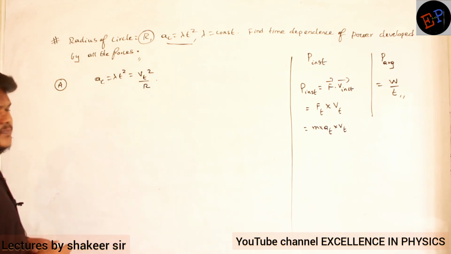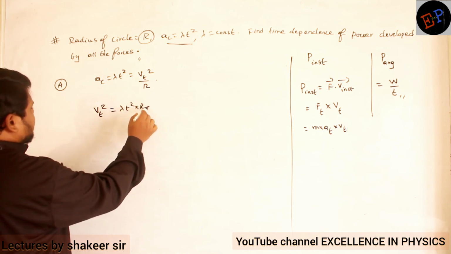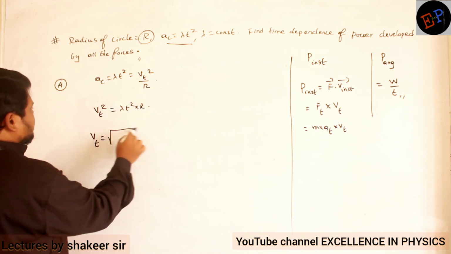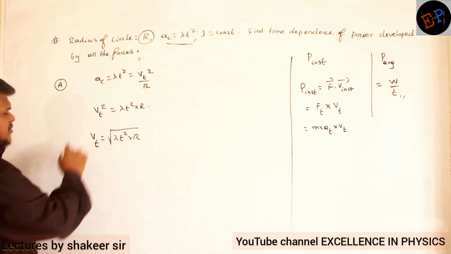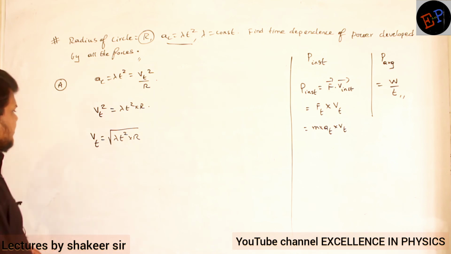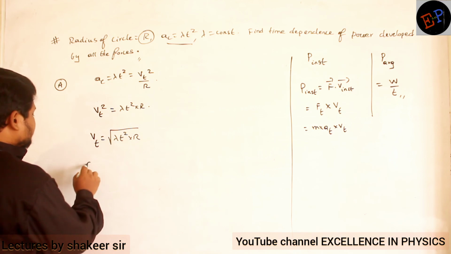This is the equation, no? So therefore, Vt squared is how much? Lambda t squared into r. So therefore, Vt is equal to the root of lambda t squared into r. So this is the equation for tangential velocity. Once I get tangential velocity, how can I calculate tangential acceleration?